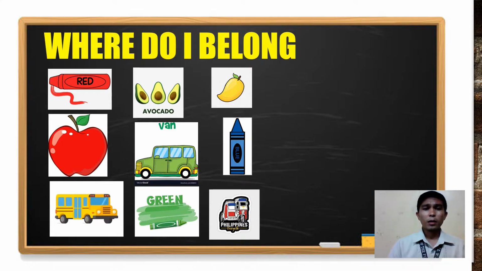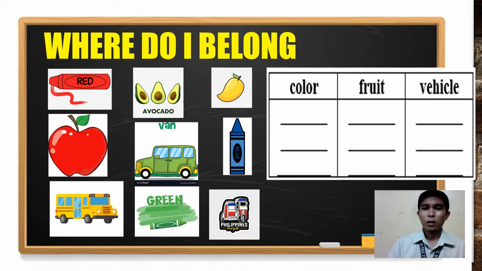For example, the objects here are red, apple, bus, avocado, van, green, mango, blue, and Philippine tricycle. Now we are going to group those objects according to each common name. So what are the common names of those objects? We have color, fruit, and vehicle.